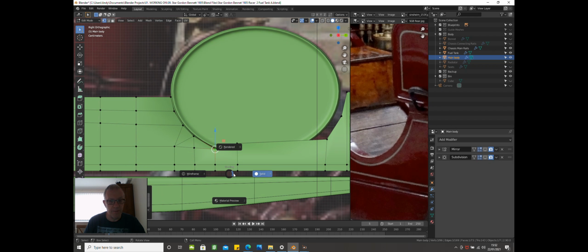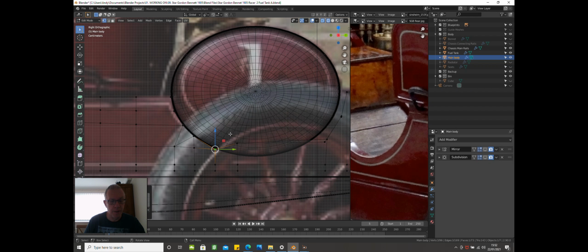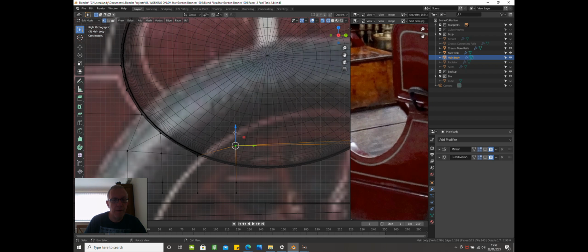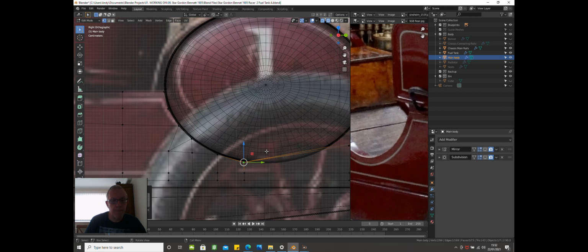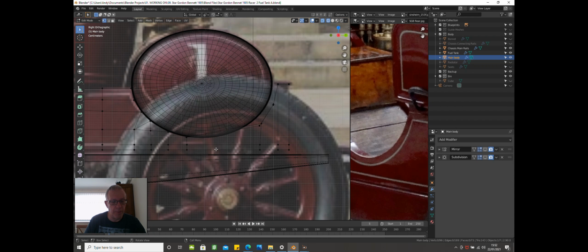Sometimes when you're in wire mode, you see what's behind it. It's very confusing. So now we grab this one. So it's B. Select this and bring this down. Okay. Now I'm going to put a couple of loop cuts in here. So press Ctrl R, scroll on your middle mouse, and it will tell you on the bottom left how many cuts you've got. So put in 2.